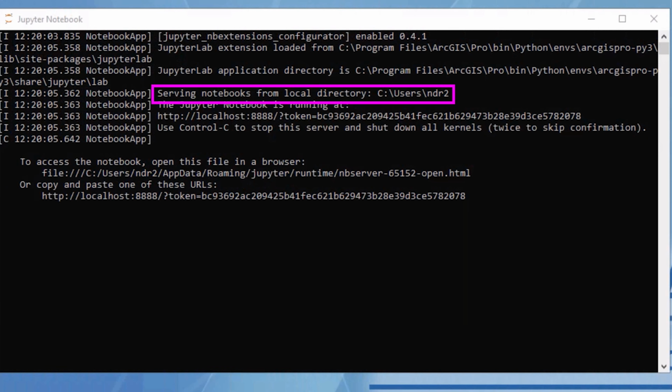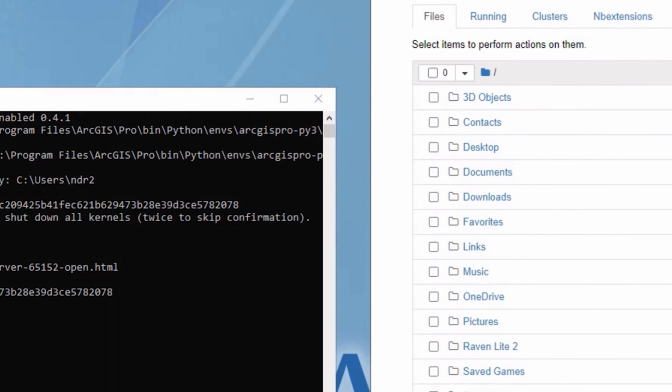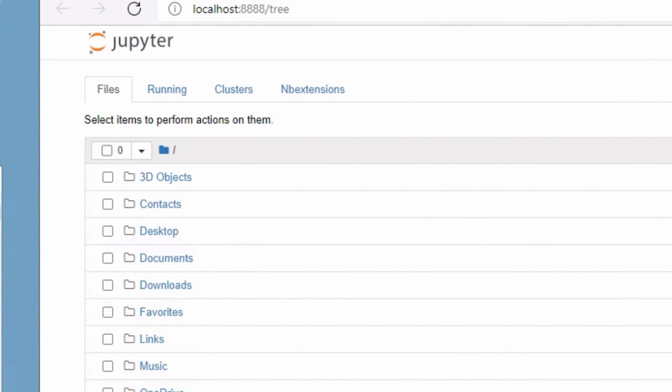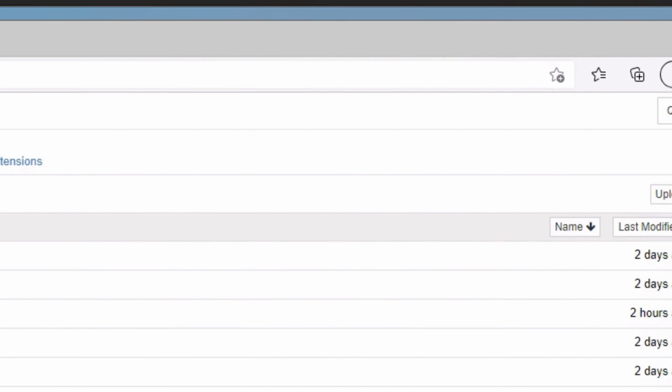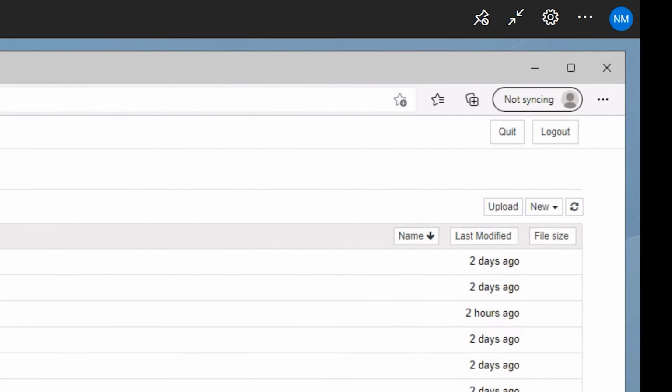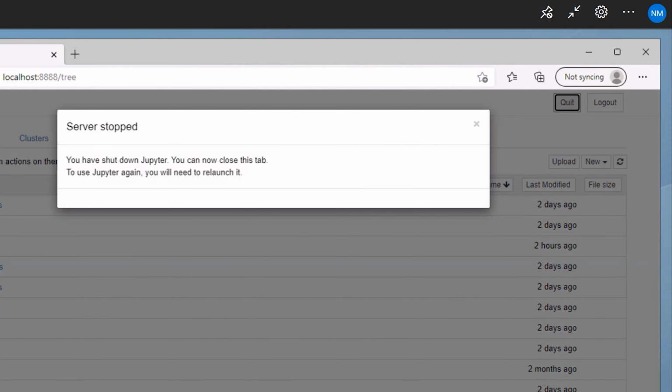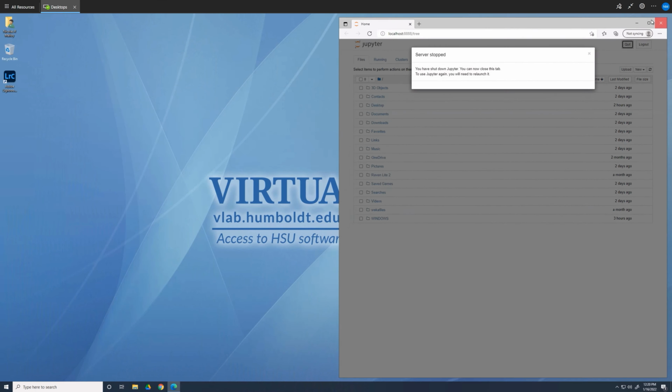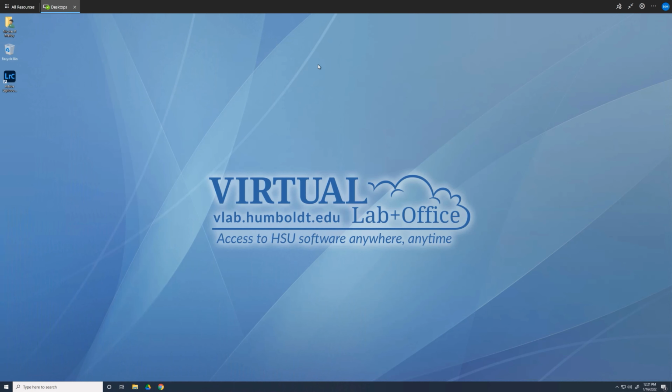Now, I'm going to show you a different way to start Jupyter Notebook so that you can specify the root directory. As you may have already learned in previous geospatial courses, file management is extremely important. Go back to Jupyter Notebook on your browser and click on the Quit button. In this next step, you're going to use another terminal window called Anaconda Prompt to start Jupyter Notebook server in a folder on your desktop.